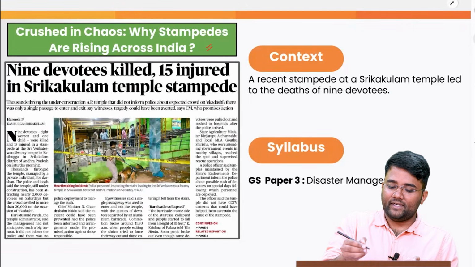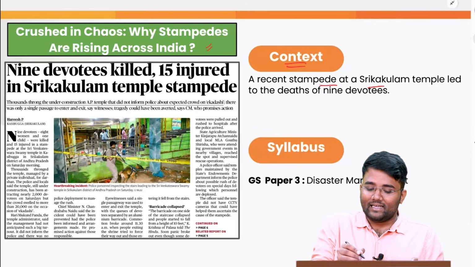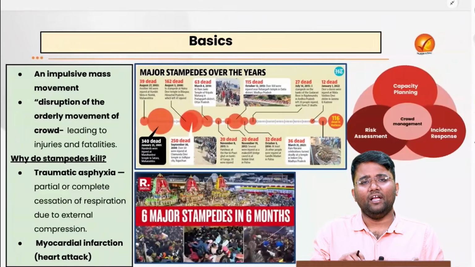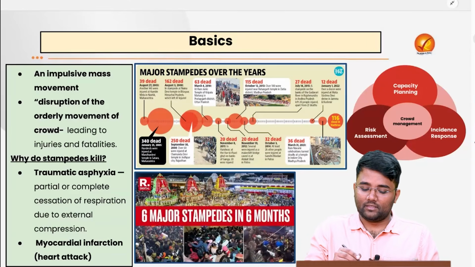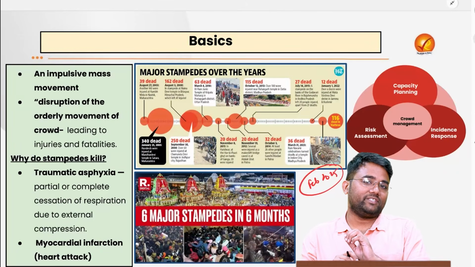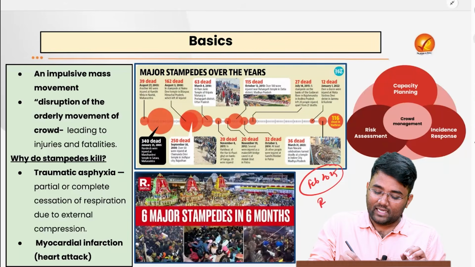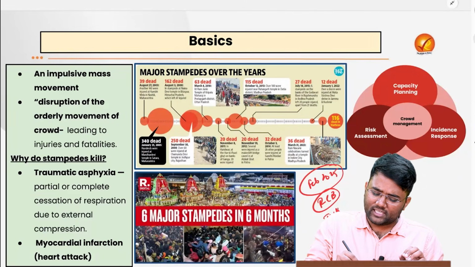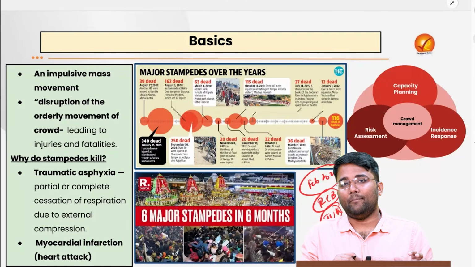Next topic is stampedes, and the context of this topic is that a recent stampede at a Srikakulam temple led to the deaths of 9 devotees. This particular topic is related to your GS Paper 3 disaster management. In the last few months, India has seen several stampedes. For example, in February 2025 there were stampedes at New Delhi railway station, and during the Kumbh Mela there were also cases of stampedes, or during the RCB winning celebrations at Chinnaswamy Stadium, or the TVK, a political party in southern India, rally in which several people died because of the stampede.